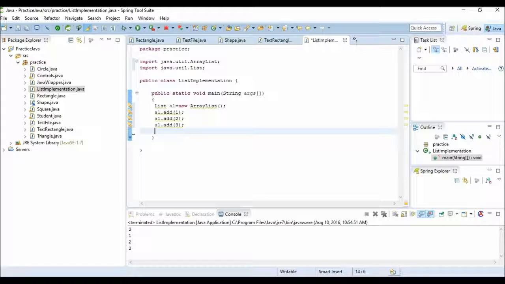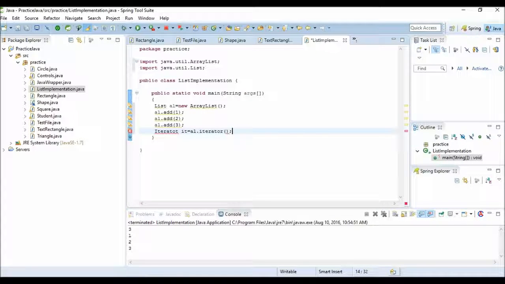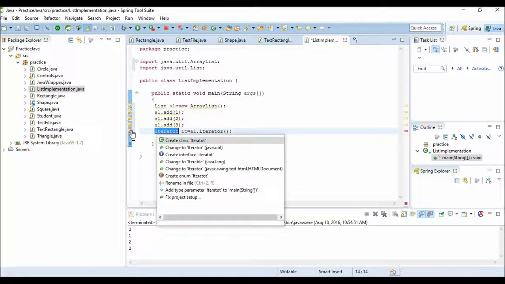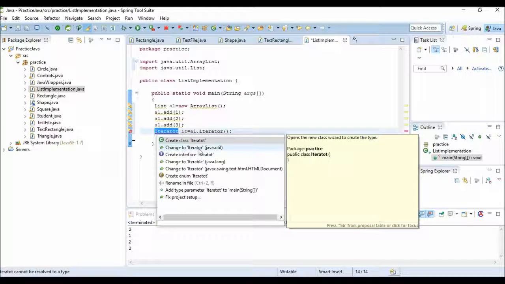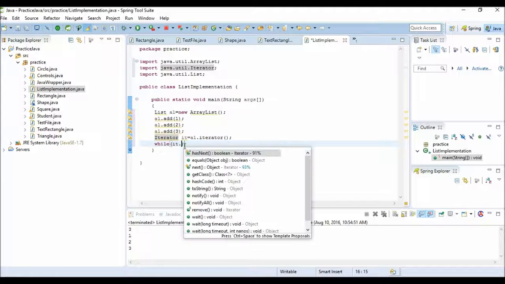Now another thing I want to tell you about is that I want to print these values. How will I do that? We have one Iterator interface also, which will iterate on the list. So we have put an iterator on the list. Now we need to import this Iterator also. Okay, so now we have imported. Now we'll loop through it: it.hasNext.